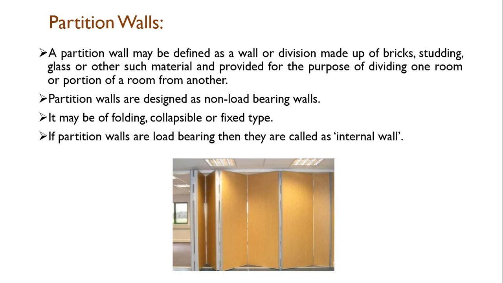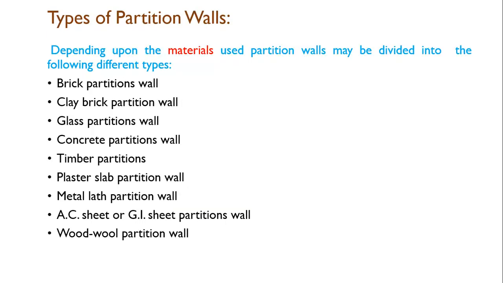Partition walls are designed as non-load bearing walls. These walls are non-load bearing walls. They may be of folding type, collapsible or fixed type. A folding type may be considered in the case of wood; in the case of steel, these are also collapsible types, and some are fixed types. If partition walls are load bearing, then they are called internal walls. They work as an internal wall.